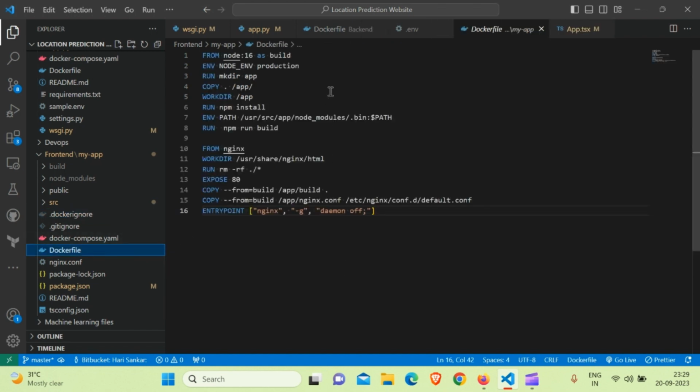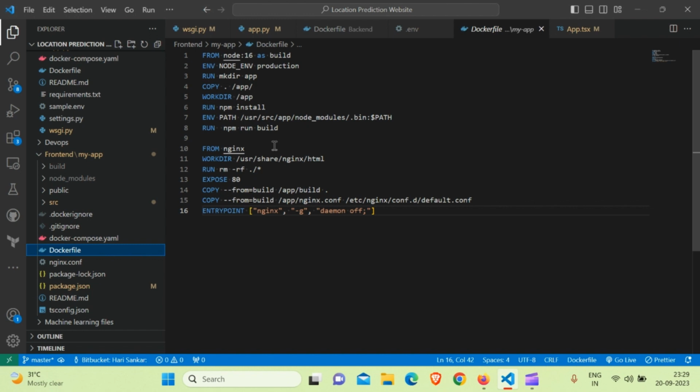The Docker file consists of two things. The first is a node environment. I'm using the node 16 production environment, creating an app directory, and copying the content of my frontend app folder into the app directory, then running npm install to install the dependencies. Then setting the environment path and giving npm run build to build everything. We will be using the build folder and the command npm start to run the production server.